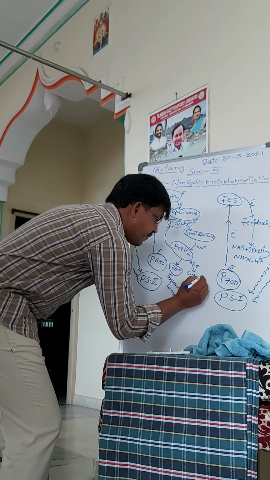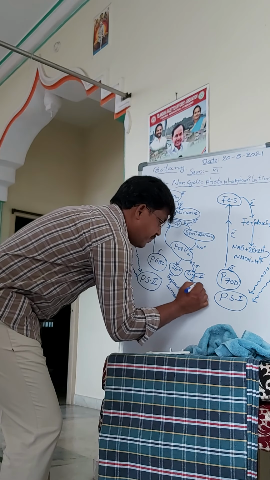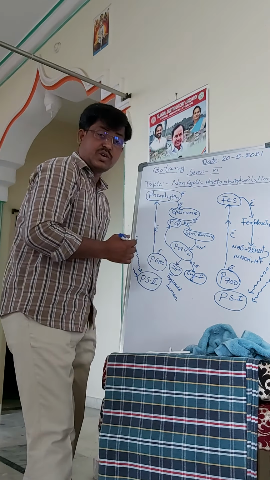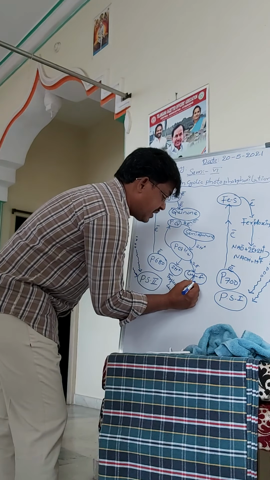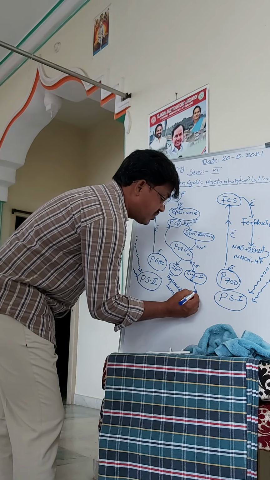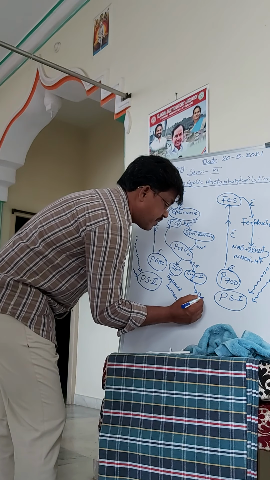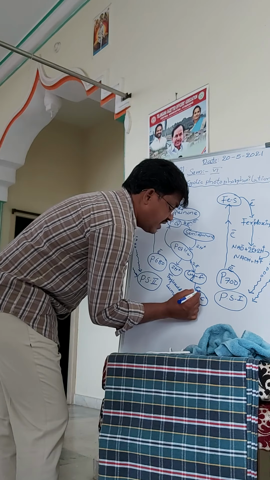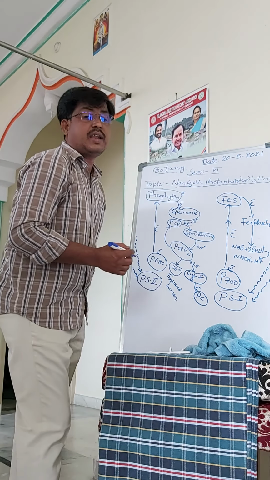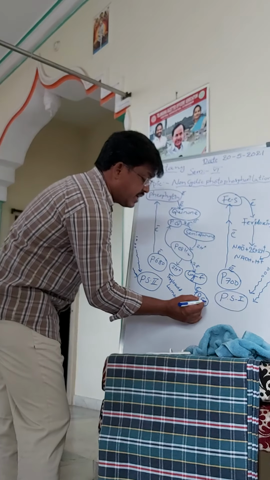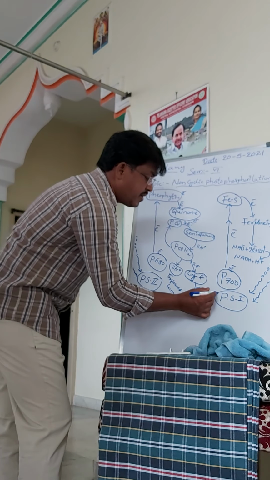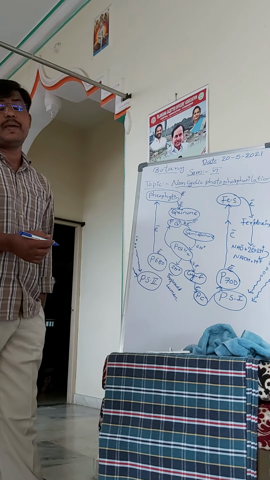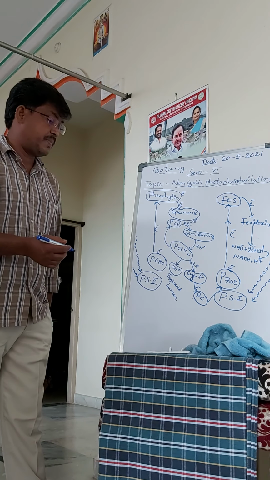Cytochrome F, okay. This cytochrome F receives the electron from plastoquinol, and this electron is again transferred to the plastocyanin, PC. This plastocyanin receives the electron and directly transfers the electron to the P700, which is present in PS1.